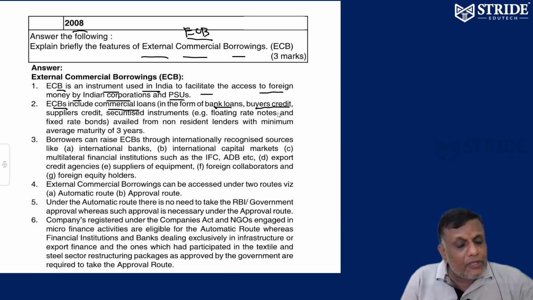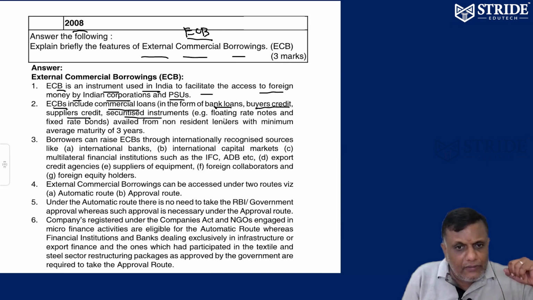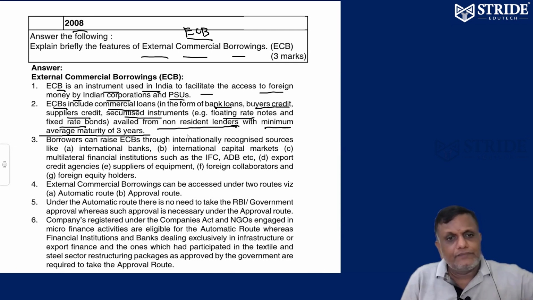Buyer's credit: sir, can you give me 3 months credit so that I can repay? Supplier credit. Security instruments. Floating rate notes. Fixed rate bonds. It can be availed from non-resident lenders also, with a minimum average maturity of 3 years. That's the point.